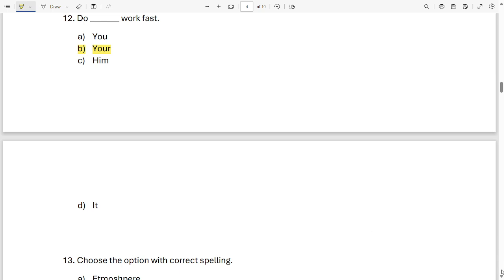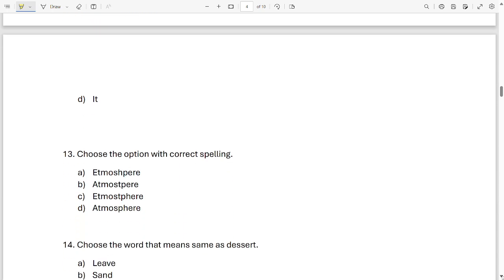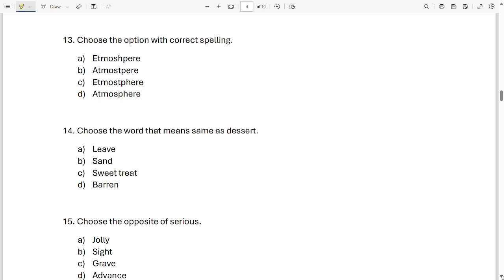Okay. Now question 13 says choose the option with correct spelling. What is the spelling of atmosphere among these four options? Look carefully. How do we write atmosphere? Is the first one correct, or second or third or fourth? Which one is correct?